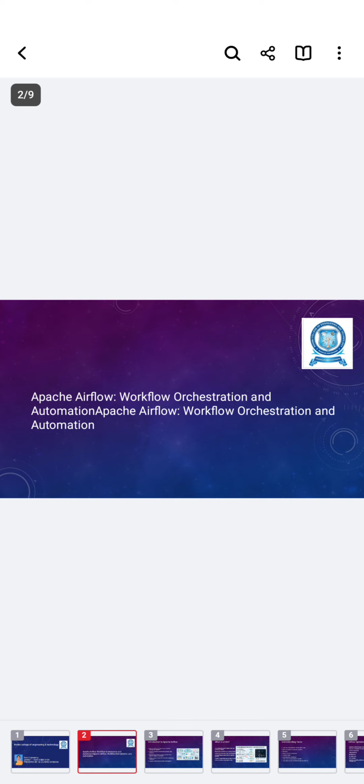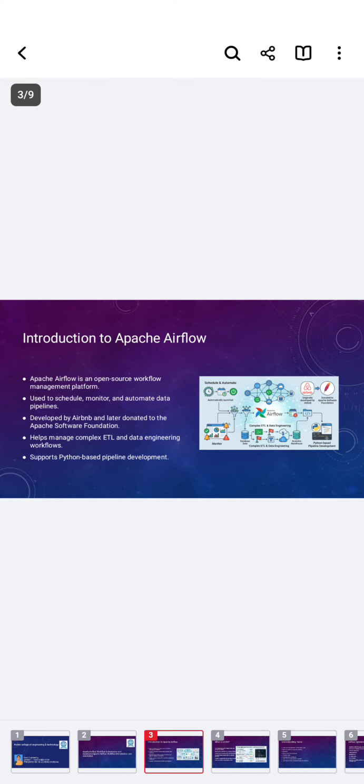Up until now, we have studied individual instruments like databases, the Spark engine, and Kafka streams. Today, we learn about the maestro that tells each instrument exactly when to start playing so the music sounds perfect. So, introduction to Apache Airflow.